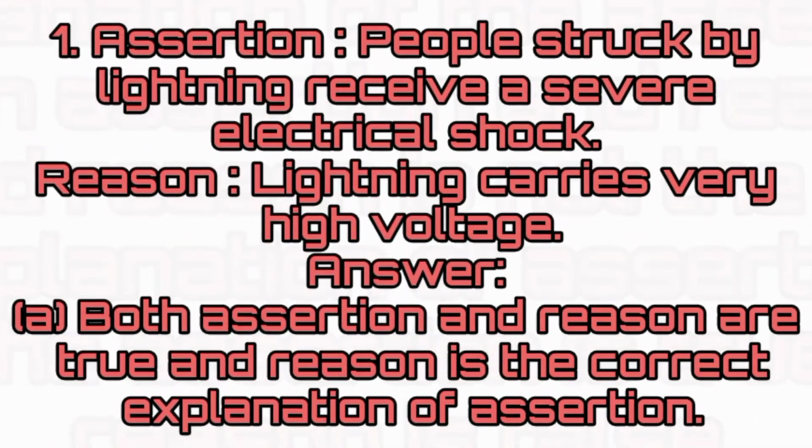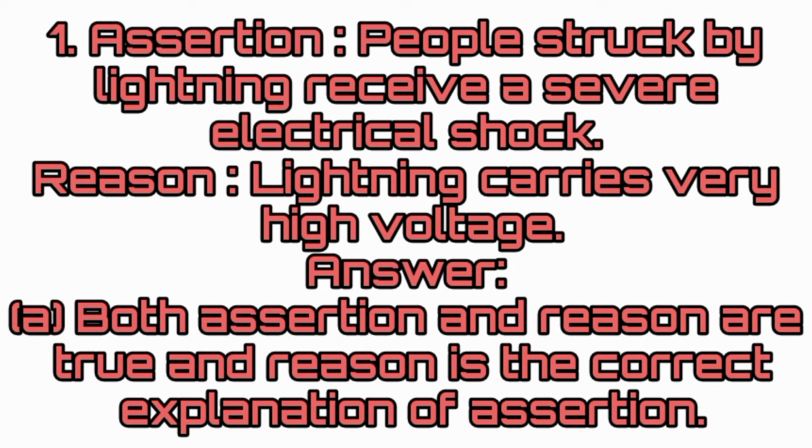First question, assertion. People struck by lightning receive a severe electrical shock. Reason. Lightning carries very high voltage. Here assertion is true and reason is also true. So here option A is correct. Both assertion and reason are true and the reason is the correct explanation of assertion. Here reason correctly explains the assertion. So here option A is correct.